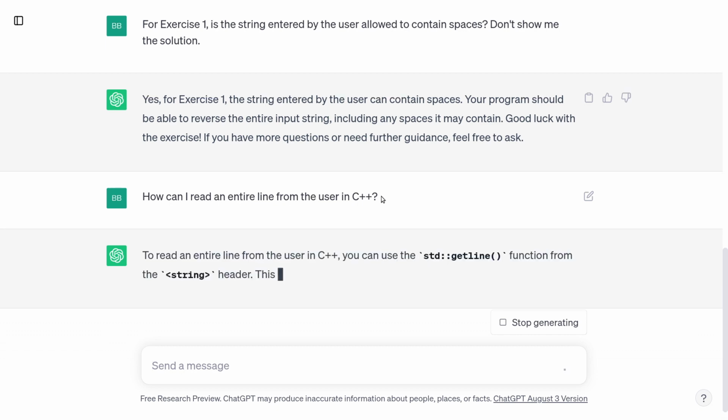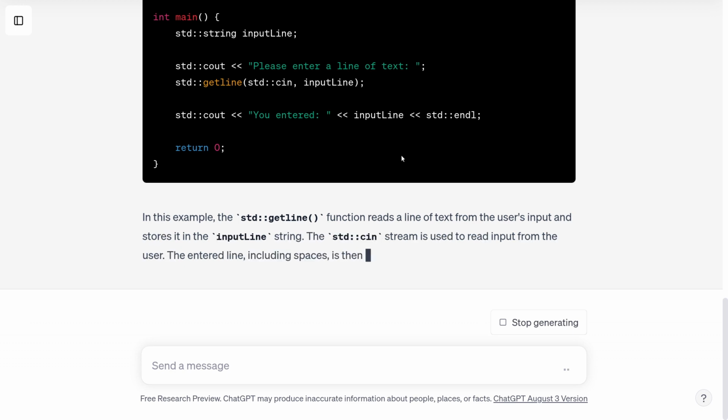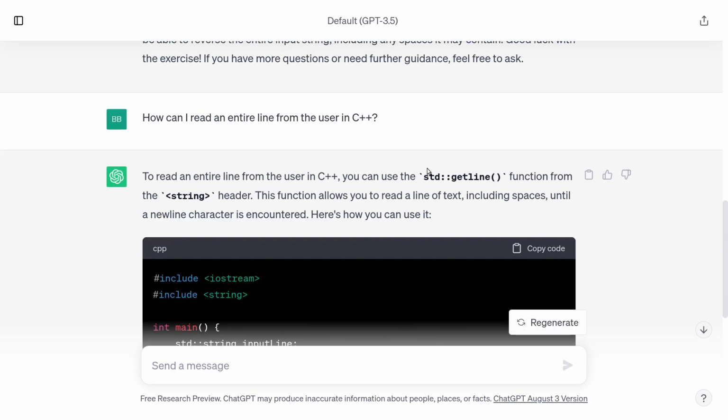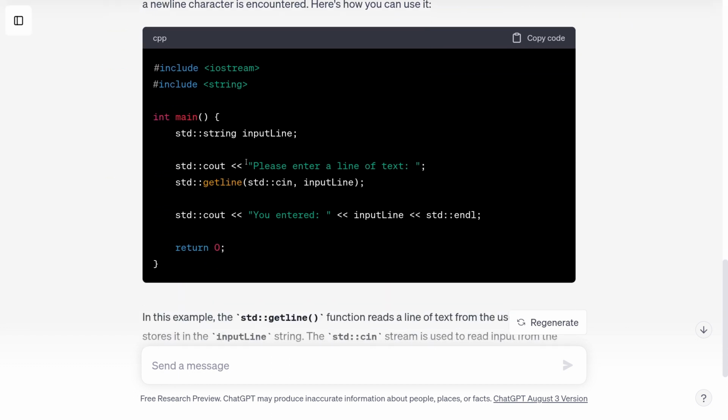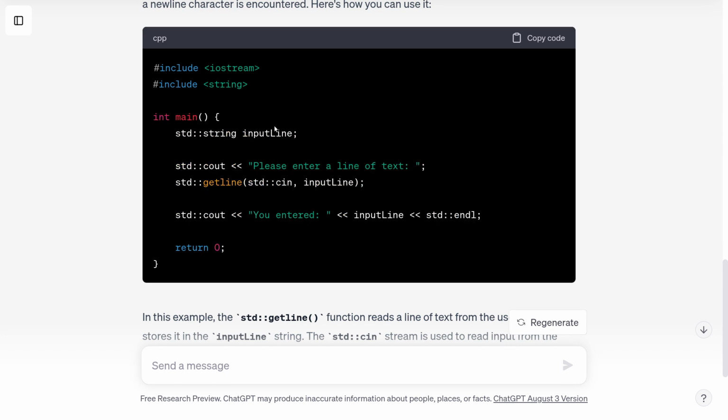And we'll see what it comes up with. It should give me some code. It's going to actually suggest using getLine. There are other ways of doing it, but getLine certainly is a pretty common method. You could use getLine. This allows you to read a line of text including spaces until a new line character is encountered. And we can see here, there's a basic example, some code ChatGPT wrote for us that uses getLine, which, as far as I can tell, is correct.